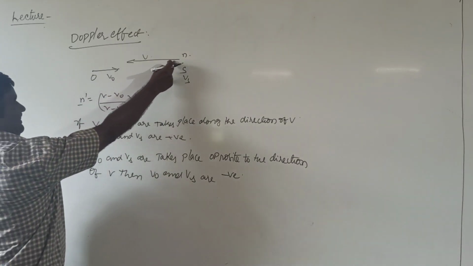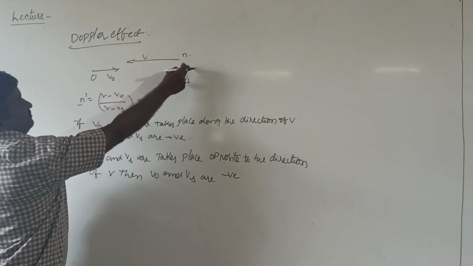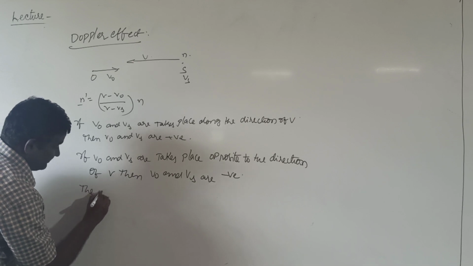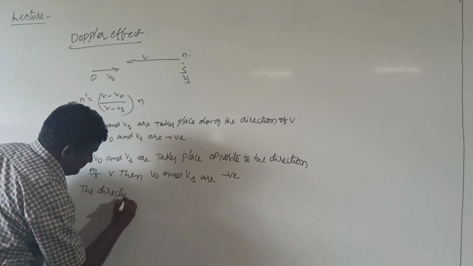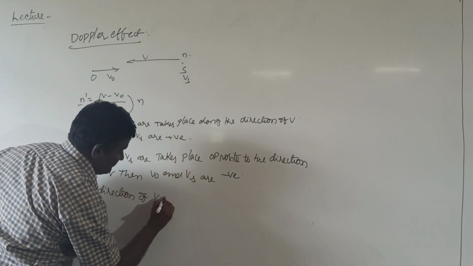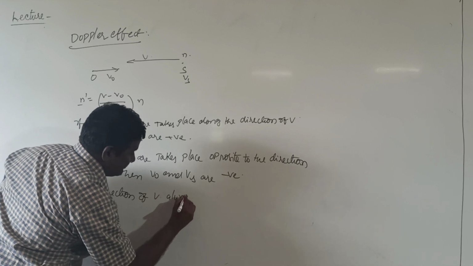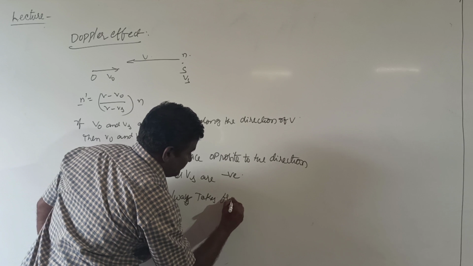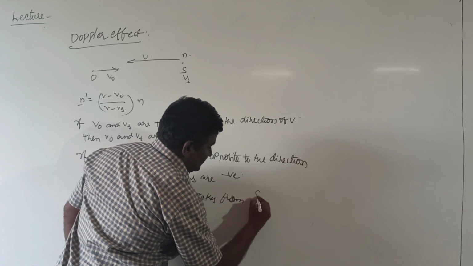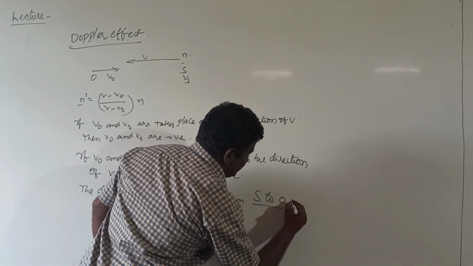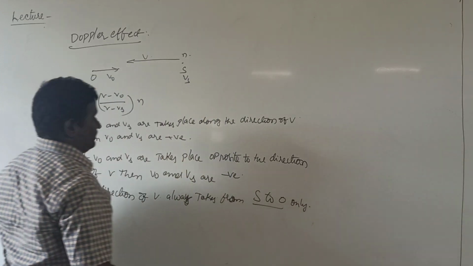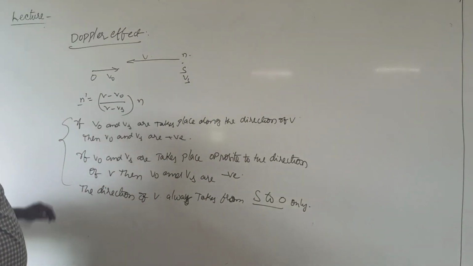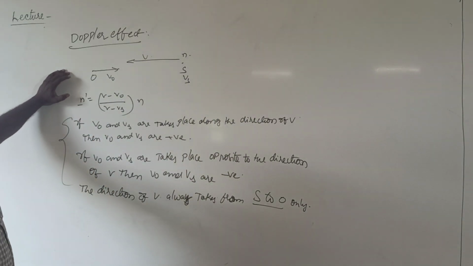The direction of v is always from source to observer only. So these are the important points to apply the Doppler effect equation in a given application.